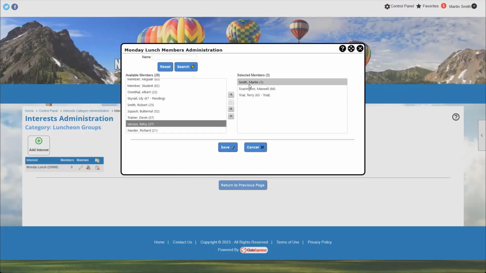Now, keep in mind, this is an admin option for adding people to an interest. Members also have the option to add themselves or remove themselves from a particular interest.